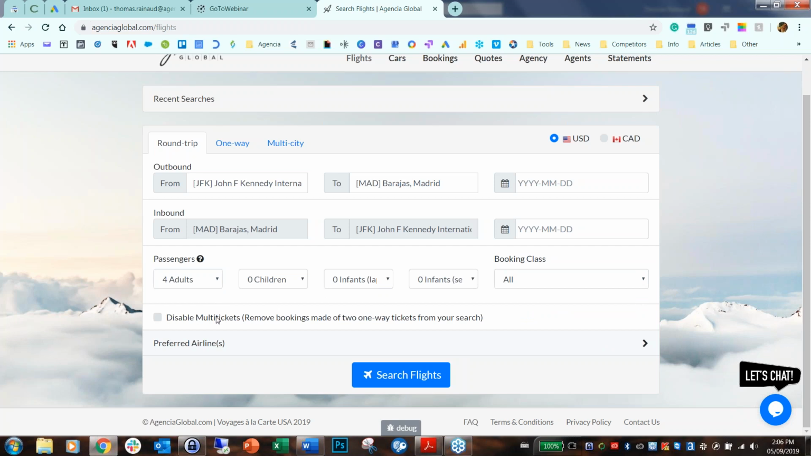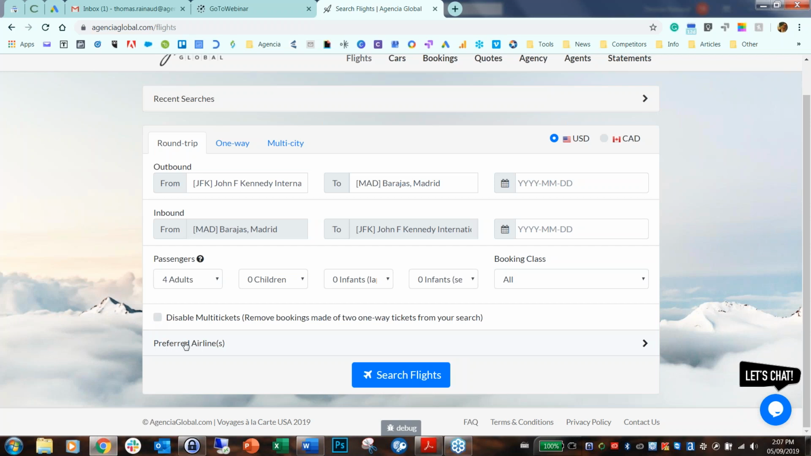We also, by default, give you the option to have multi-tickets. Multi-ticket is basically just 2 one-way tickets that we put together to sometimes give you a more competitive price. It's an option that we offer. But if you want a regular round trip from airlines, just click here to disable. Again, I'm going to leave it on just to show you how much content we have, but it is an option.